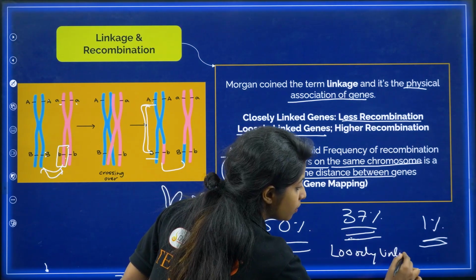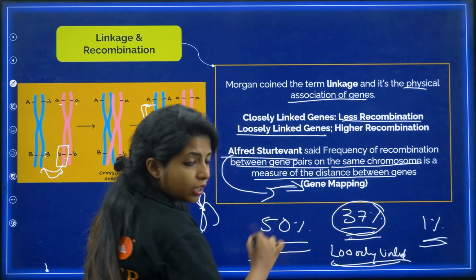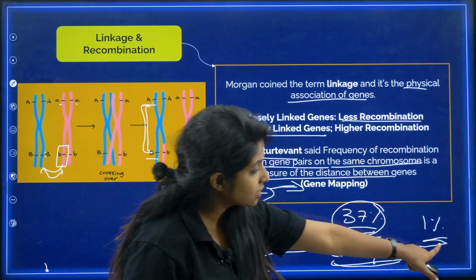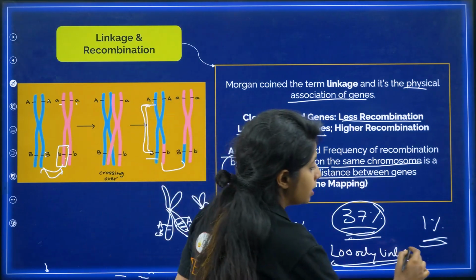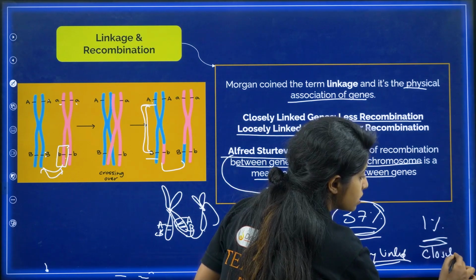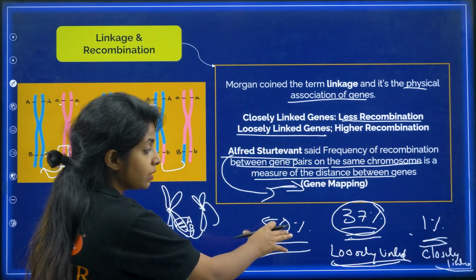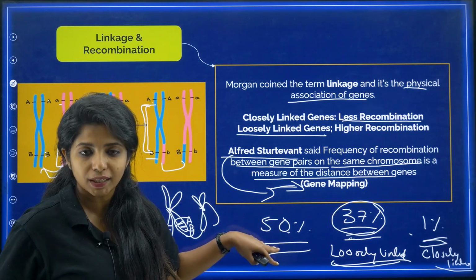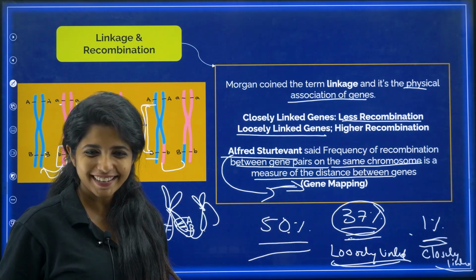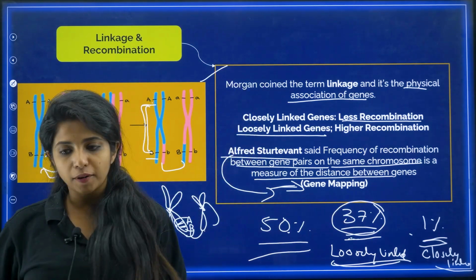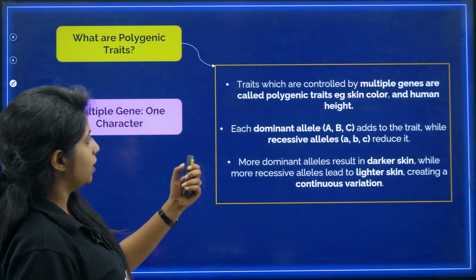They are far away from each other, which is why there is a high amount of recombination. And those showing less recombination are closely linked. This type of question definitely comes, so go through it. 50 being the highest, obviously 37 is on this side, so it will be high. Cool. This is linkage and recombination, my dear children. Chalo, going ahead.